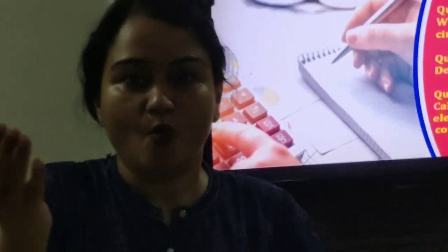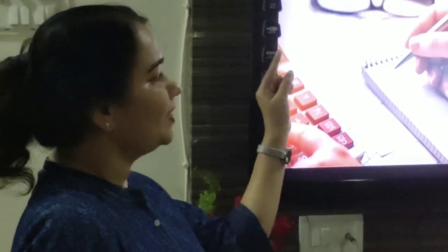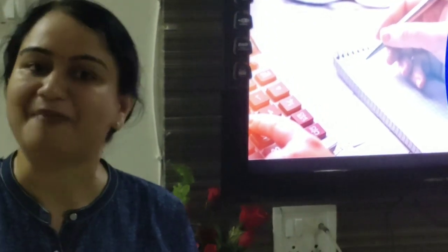It cannot give 1.5 electrons or half an electron or 2.5 electrons. It will always give an integer multiple. Right? So, what will be the charge on an object? It will be Q, which is equal to the number of electrons given or taken by the object multiplied by 1.6 into 10 raised to the power minus 19 coulomb.